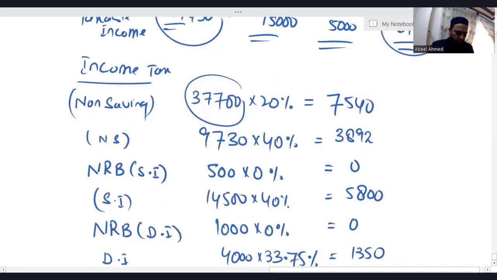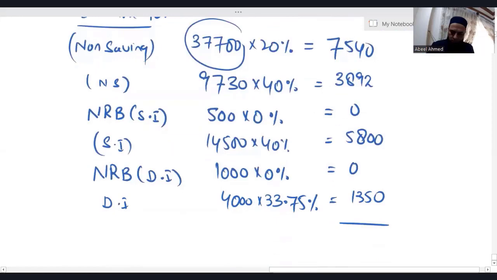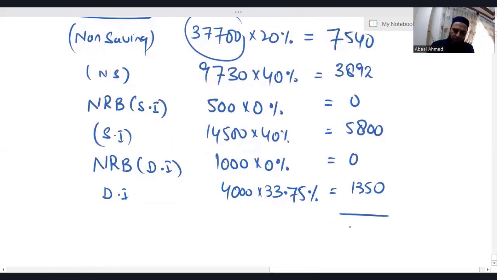7540 plus 3892 plus 5,800 plus 1350. I'm getting 18,580. This is the income tax liability.